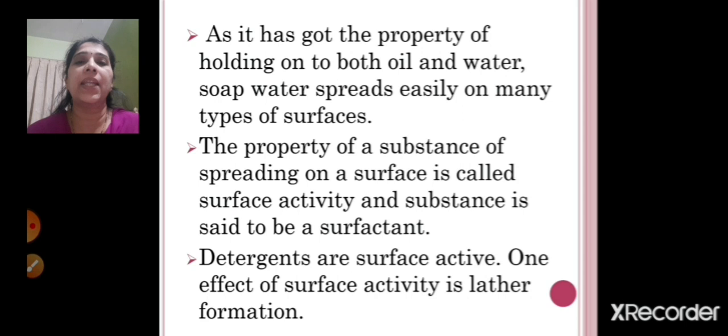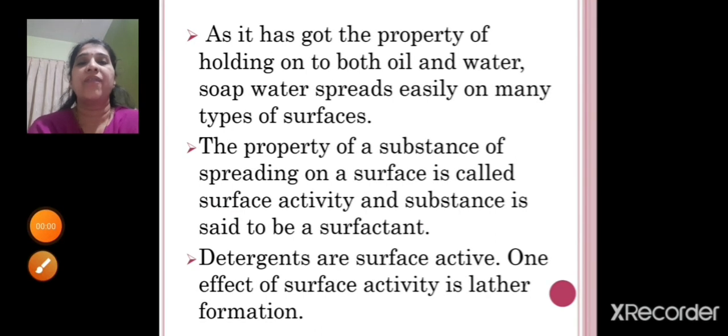After that, we saw the main ingredients of toothpaste. What are the two main ingredients? Calcium carbonate and calcium hydrogen phosphate, right? They remove the dirt on the teeth and help to polish the teeth. The third ingredient of toothpaste is fluoride, used in some proportion. It helps to prevent tooth decay, strengthening the bones and the enamel covering of the teeth. Enamel covering means, as I told you, the outer covering of the teeth.